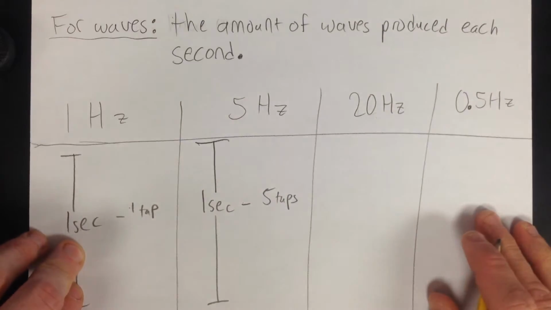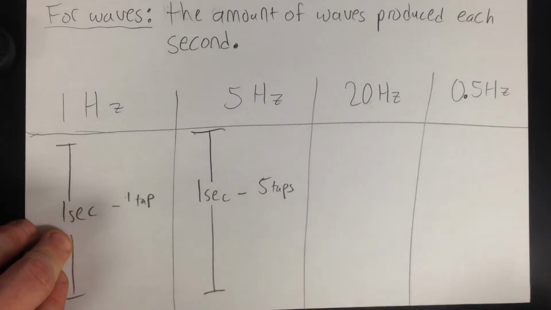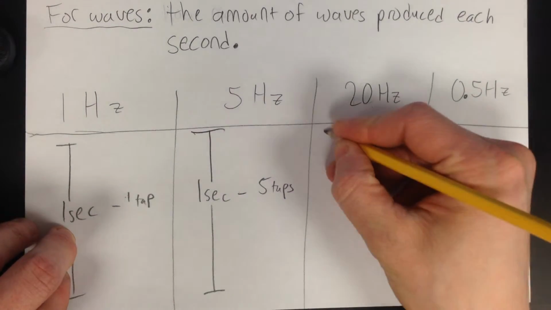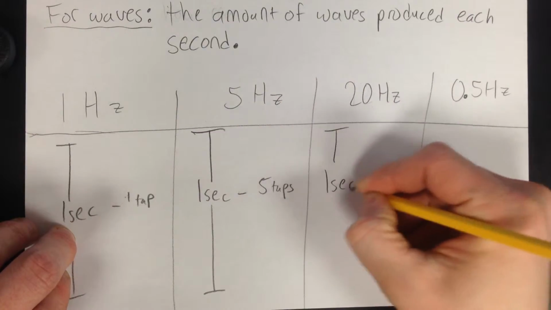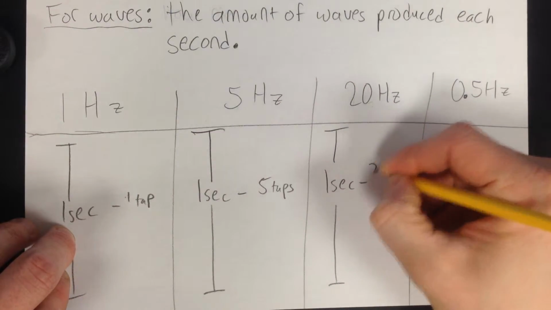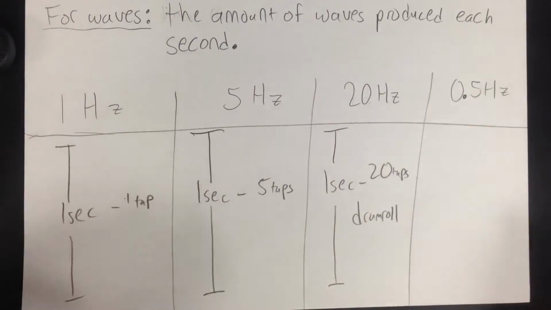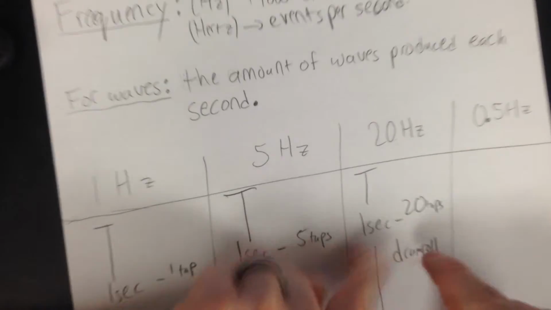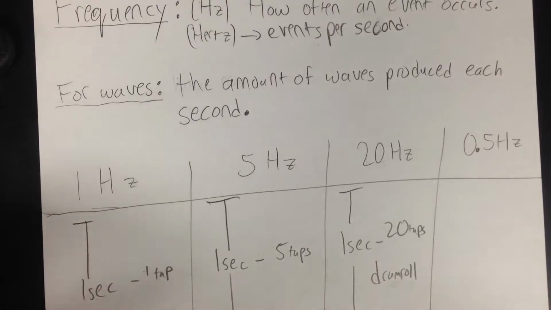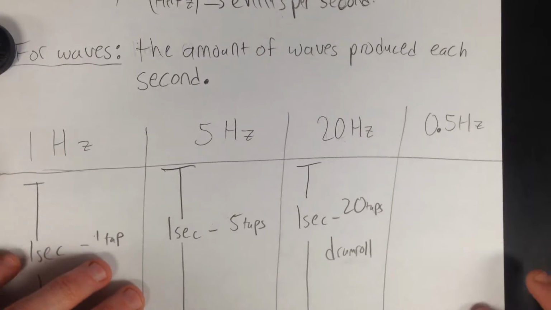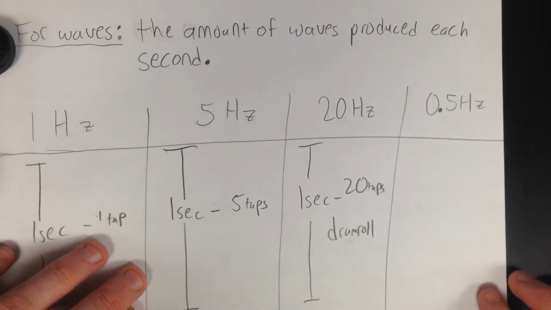Now a good drum roll, I suppose, would be 20 hertz. If you could get 20 drum taps in a second, like a drum roll. That's not even 20 hertz. Maybe that's 15, but I'm not a good drum roller, I can't get 20 hertz.